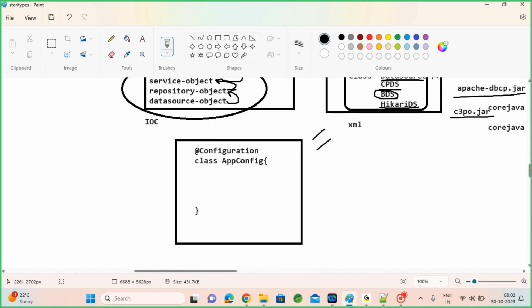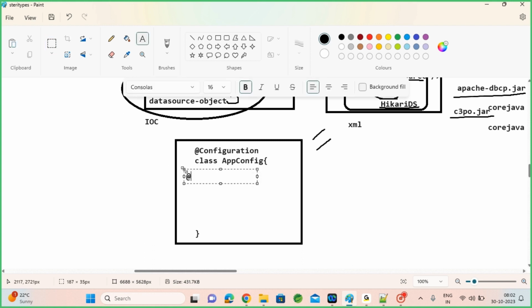You can use @Configuration. How can I create it there? Instead of the bean tag, they have given the @Bean annotation for you. This is equivalent to your bean tag.